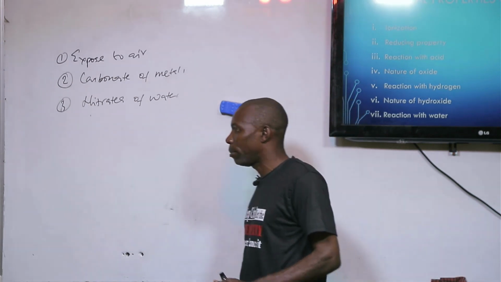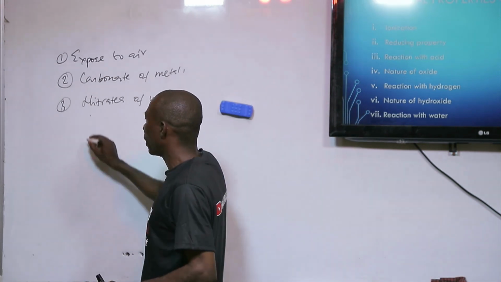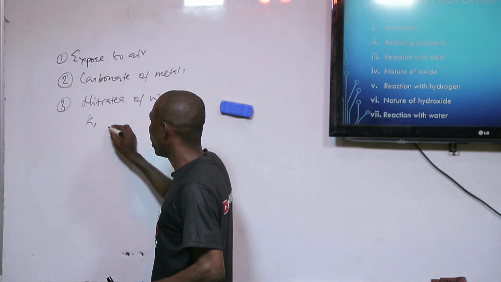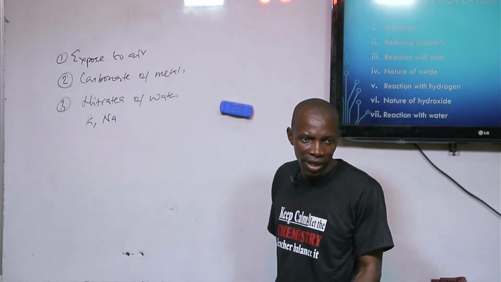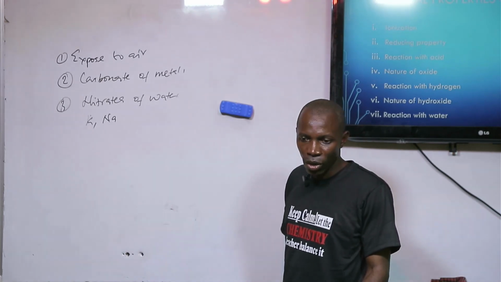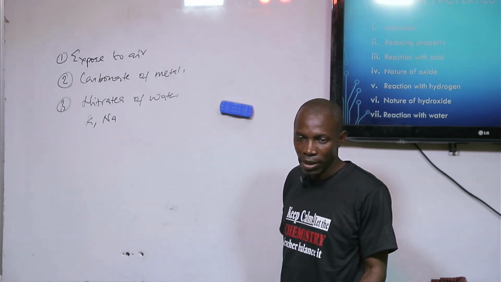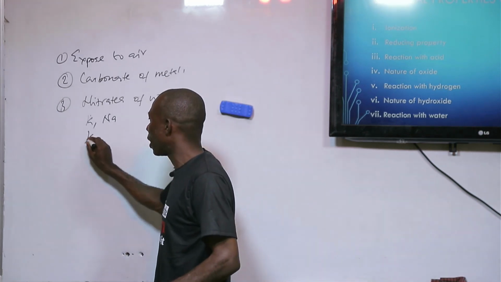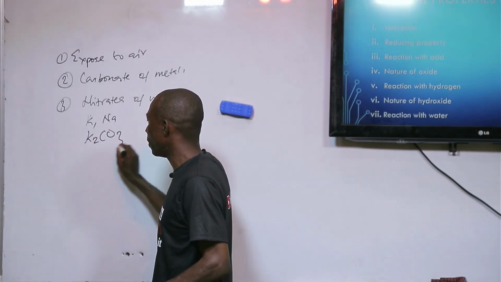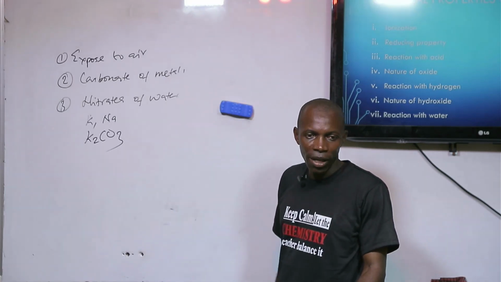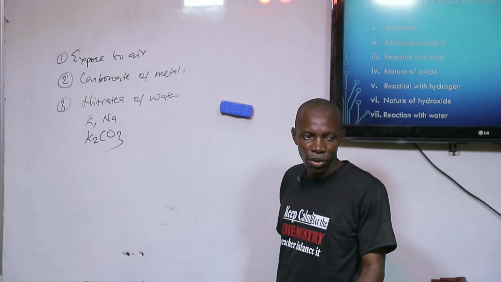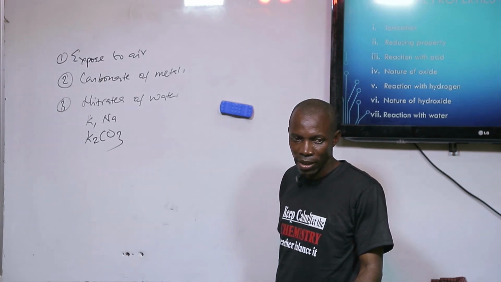When you talk about the carbonate of potassium and sodium, the carbonates of group 1 are stable to heat. They do not decompose on heating. If you have potassium carbonate and you heat it, it will not decompose. If you have sodium carbonate, it will not decompose on heating.